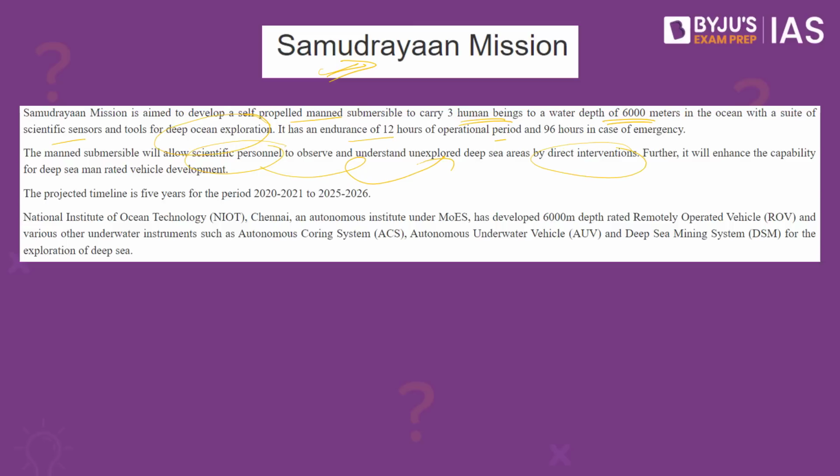The project is for the year 2020 to 2021 up until 2026. This happens to be an initiative of the National Institute of Ocean Technology, Chennai, which happens to be an autonomous institute under MoES, which has developed a 6,000-meter depth rated remotely operated vehicle and various other instruments such as the autonomous coring system, autonomous underwater vehicle and deep sea mining for the exploration of the deep sea. So remember, this happens to be one of the important initiatives to understand what is underneath the oceanic water so that we would be able to explore the mining and other resources in this part of the ocean. This is part of the Deep Ocean Mission. Now let's look into the next practice question.